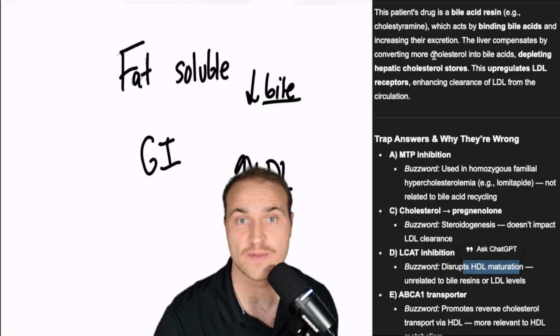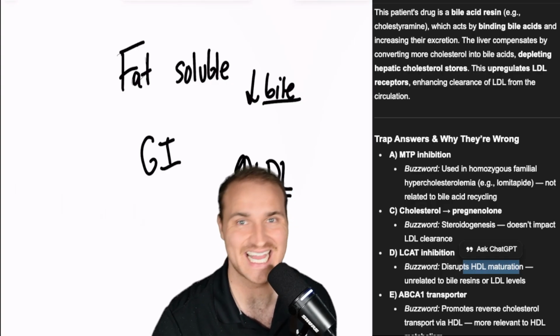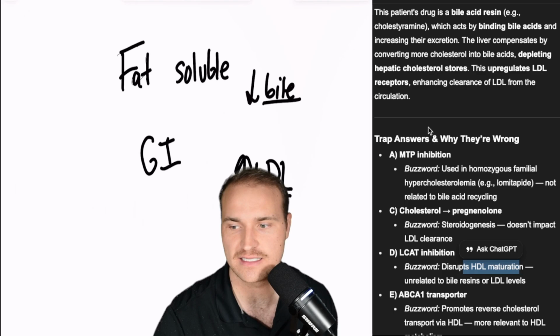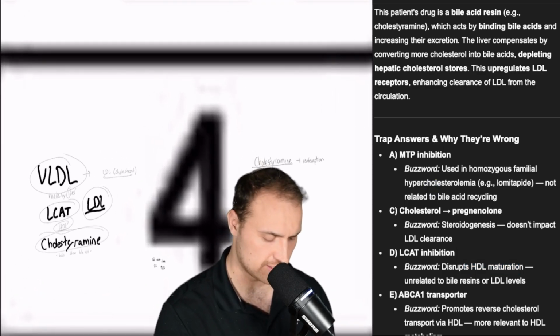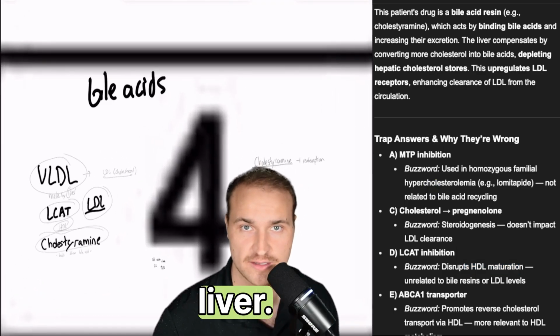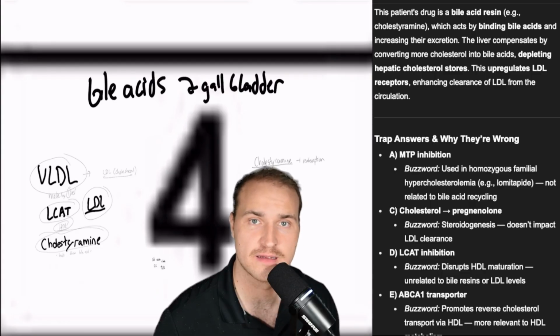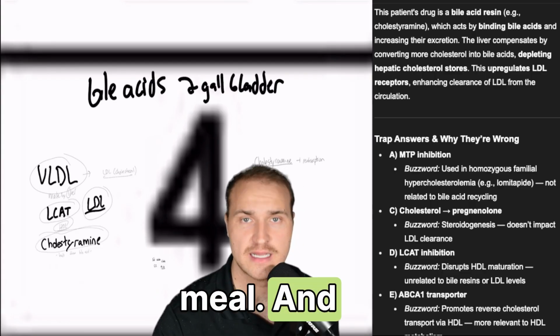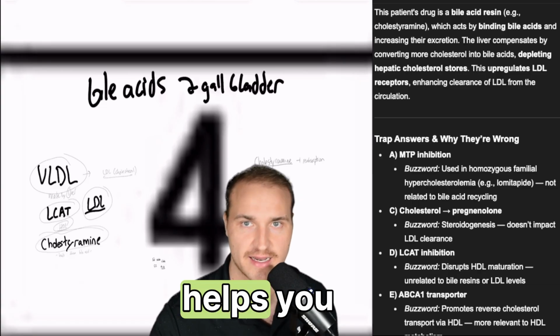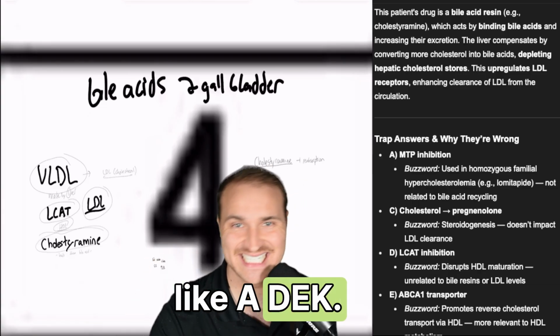for instance, they could tell you about, or any of the A, D, E, K vitamin deficiencies, because that bile acid resin is gone. So the most important parts of this question are, we know bile acids are made from cholesterol in the liver. We know they're stored in the gallbladder, and they're released in the duodenum after a fatty meal. And their job is to emulsify fats, right? It helps you absorb dietary fats like A, D, E, K.